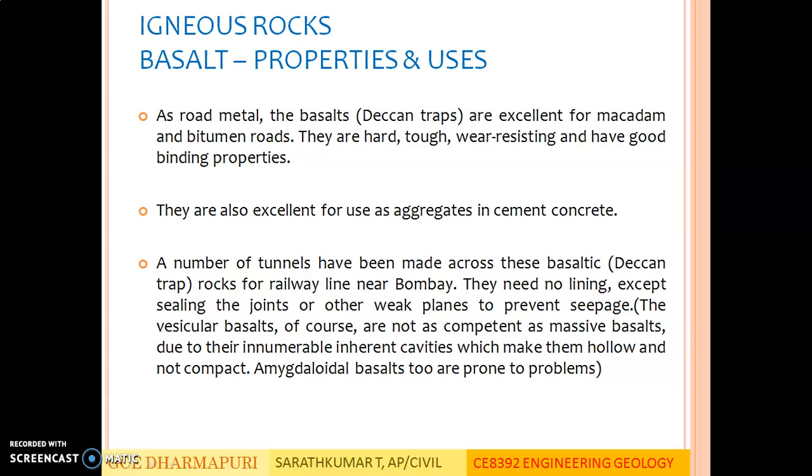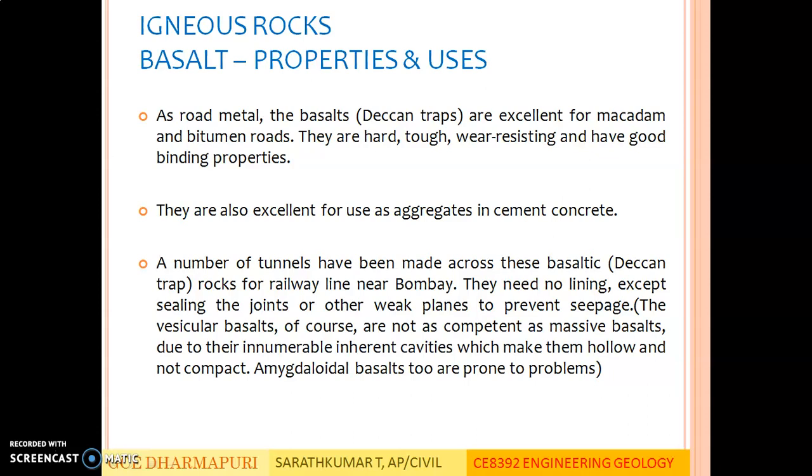The vesicular basalts, of course, are not as competent as massive basalts due to their innumerable inherent cavities which make them hollow and not compact. Amygdaloidal basalts are also prone to problems. This vesicular structure forms when the molten lava starts to cool and some vapors get entrapped before crystallization starts. These air traps become cavities and make the rock weak. So vesicular basalts are not very suitable for tunneling purposes. But when these basalt rocks are of massive type, they can be used for tunneling.